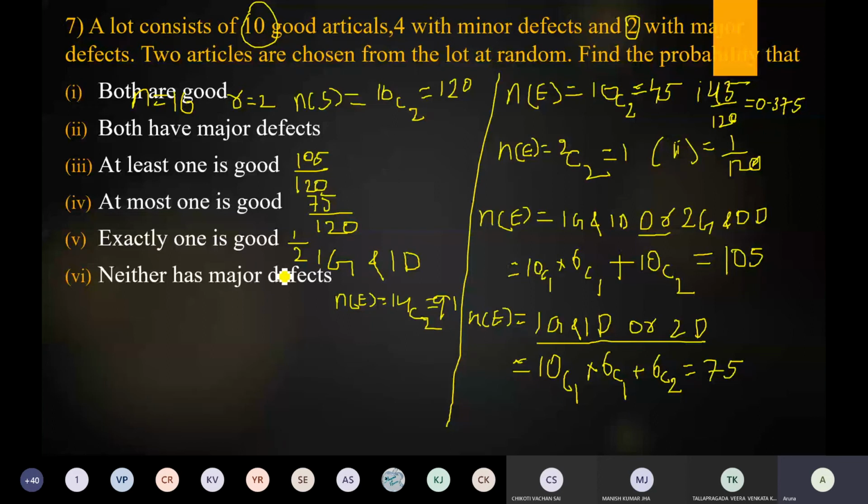So what is the answer? Neither has major defective. What is the probability? 91 by 120. Yes, very good. Next.